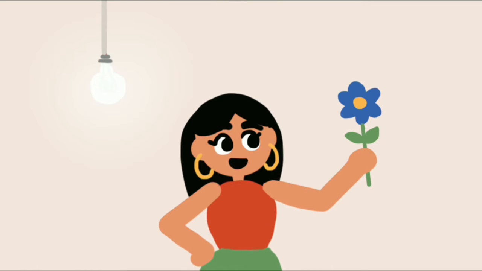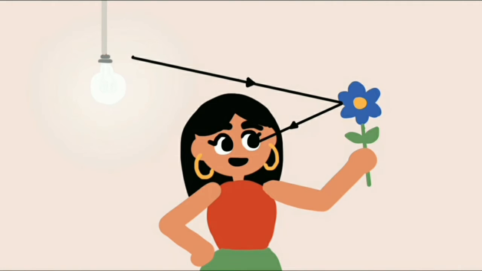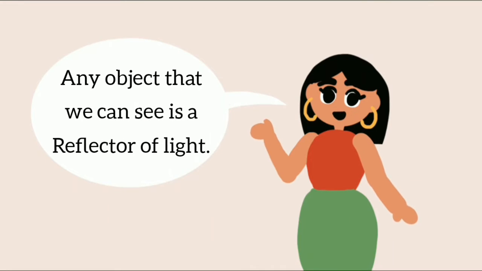Second condition is that light must fall upon the object which is to be viewed. This light bounces back towards our eyes, and that is how we see that object. The process of light bouncing back after hitting the surface of an object is called reflection of light. And reflection of light towards our eyes is the third condition for vision. So any object that we can see is a reflector of light.